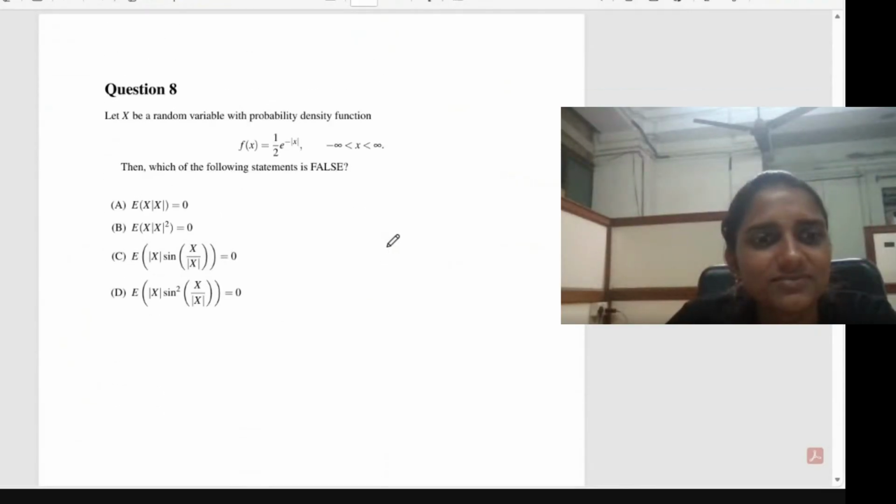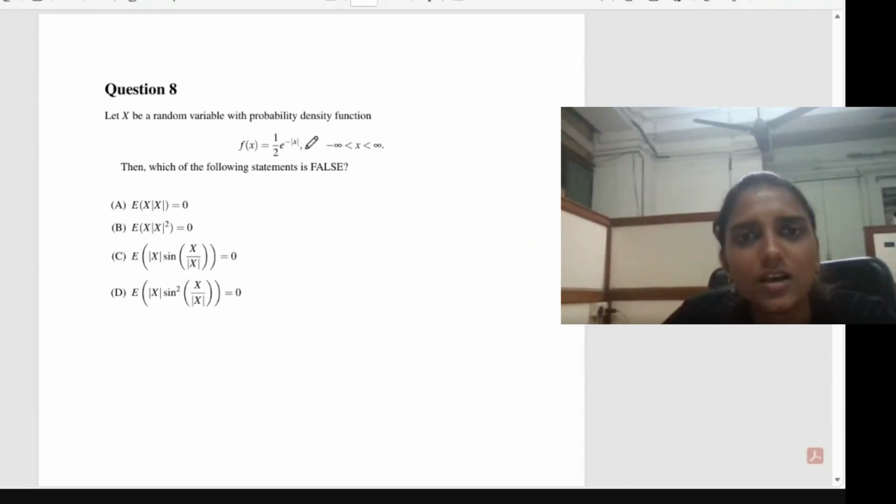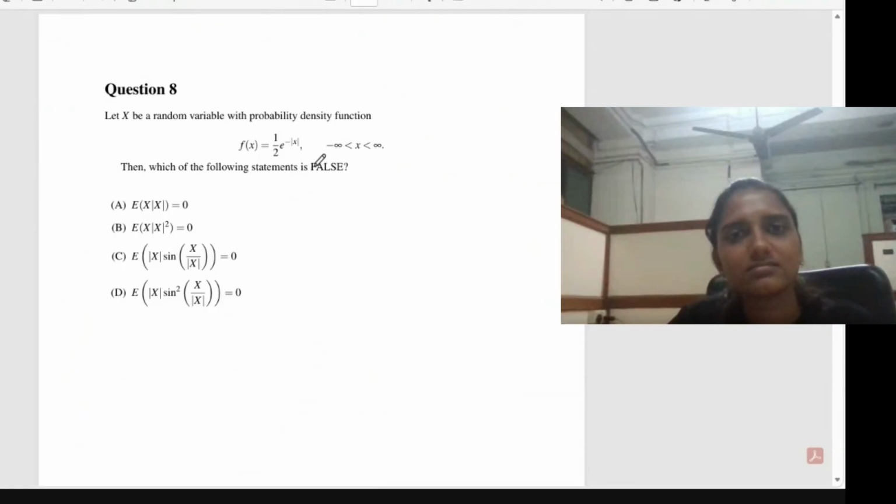So we will discuss this question. This is a very easy question. Let x be a random variable with the probability density function f of x equal to 1 by 2 e to the power minus mod x. So what distribution is it?